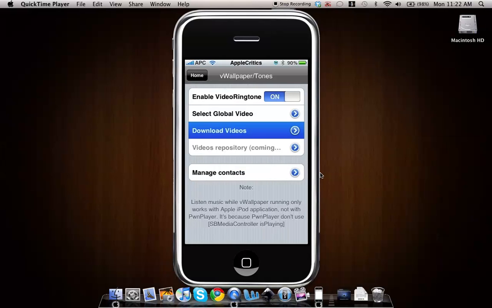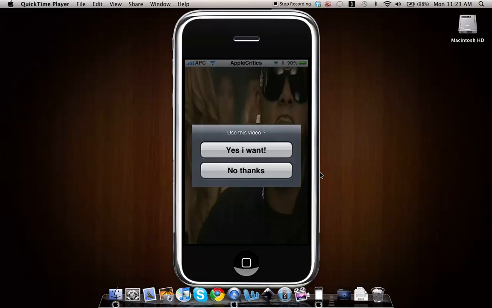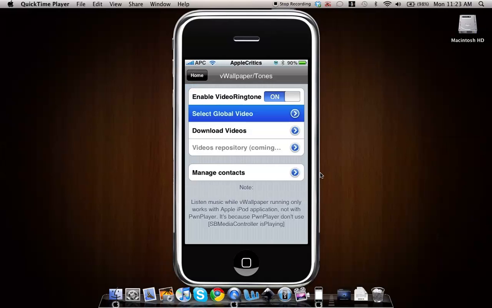So now you just can go to select global video. Once you're done, that video will be right there. You can tap on that video, and then I'll play a little clip of it, and then you just say no thanks or yes I want for your video wallpaper. Alright, so that's what you'll do to get a video wallpaper for your iPhone.